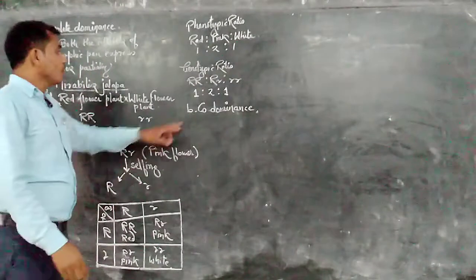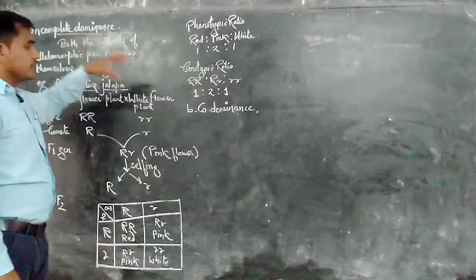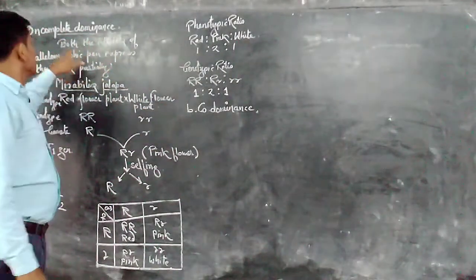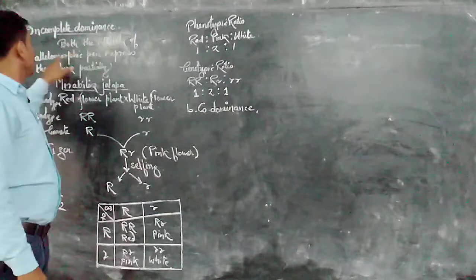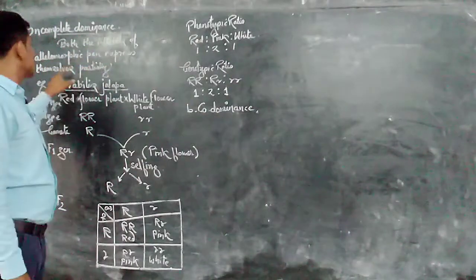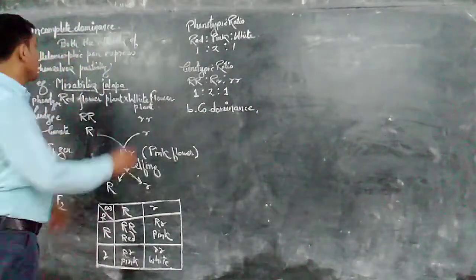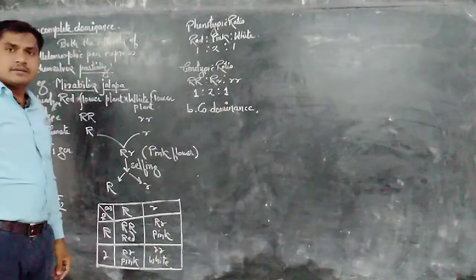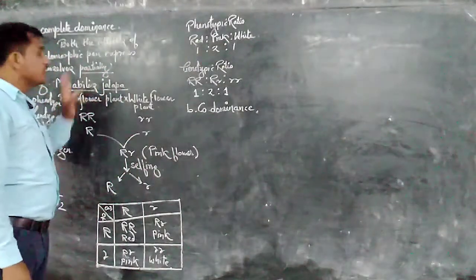Codominance is a phenomenon in which both the alleles of an allelomorphic pair express themselves equally instead of partially. We must write here equally.